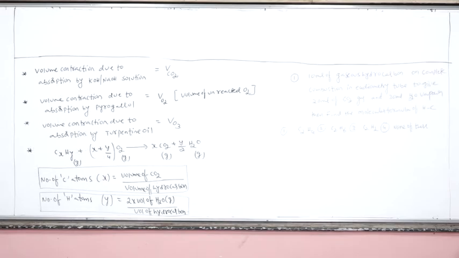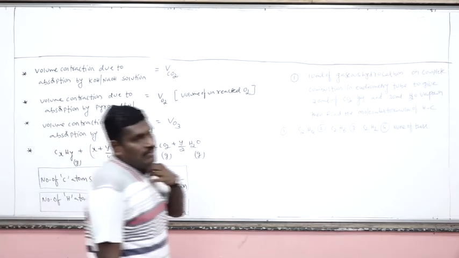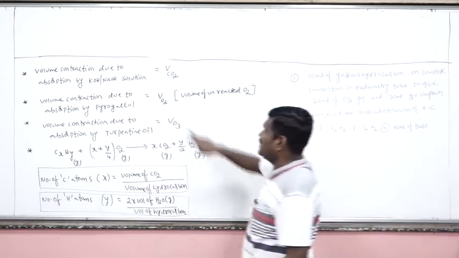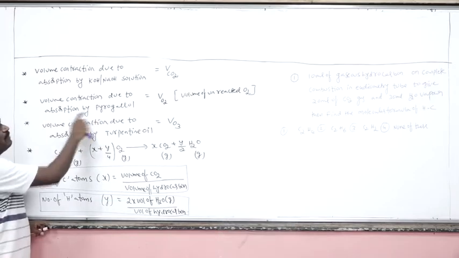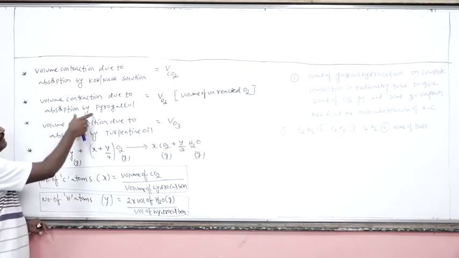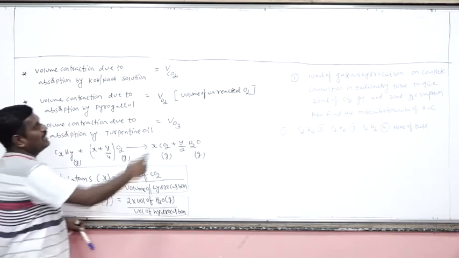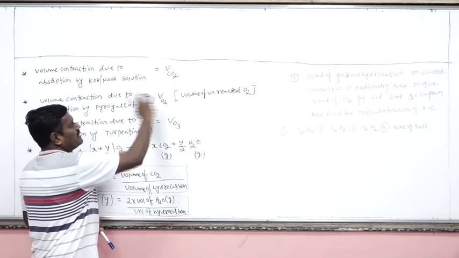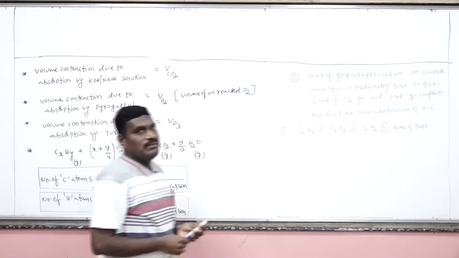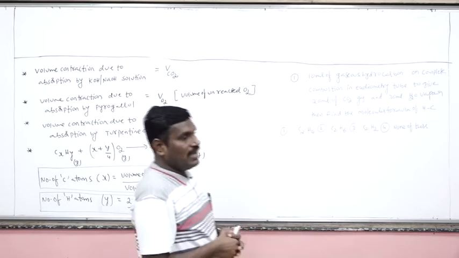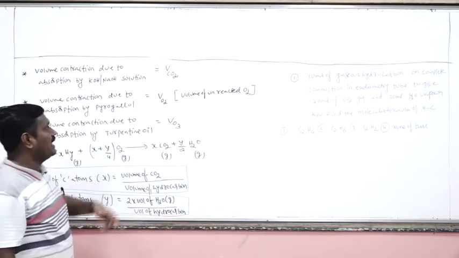Now, the volume contraction by absorption in KOH or NaOH solution corresponds to the volume of the carbon dioxide. For pyrogallol, when any gaseous mixture is sent into pyrogallol, it absorbs a certain amount of gas. Let's suppose that certain amount of gas is the volume of oxygen. Generally, in the combustion we take excess oxygen, so after combustion oxygen gas will be left.